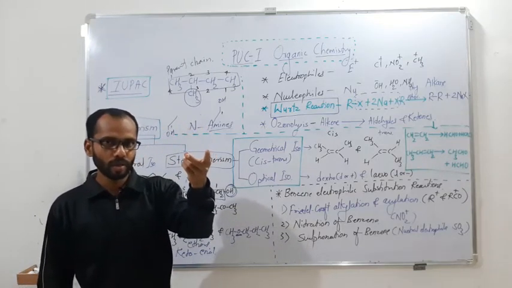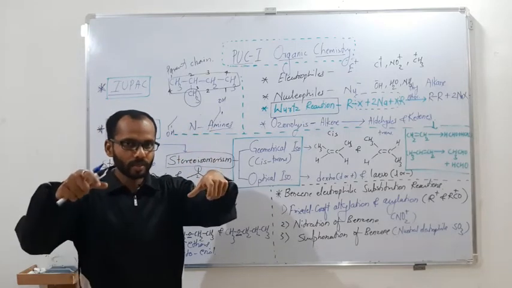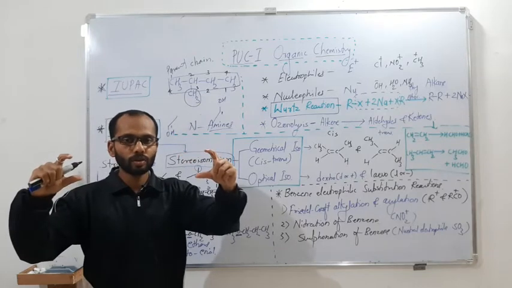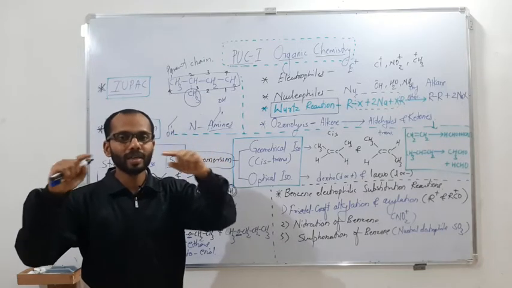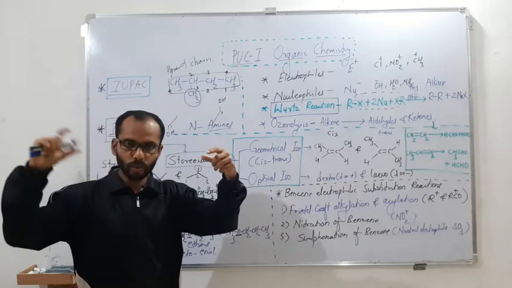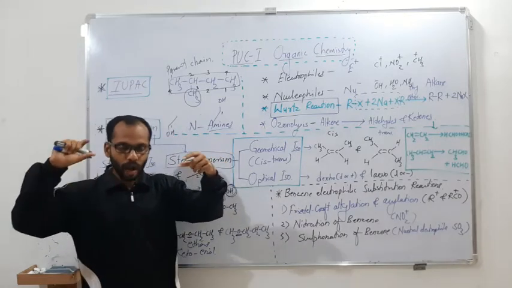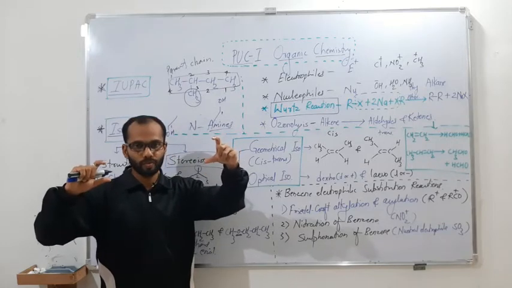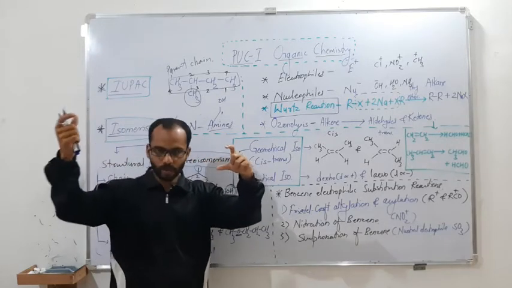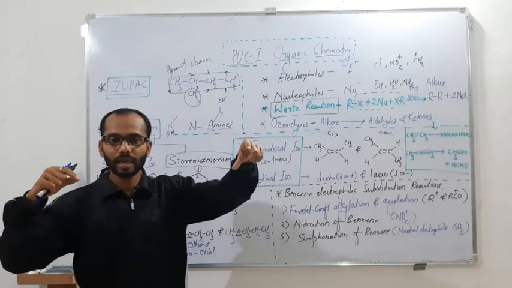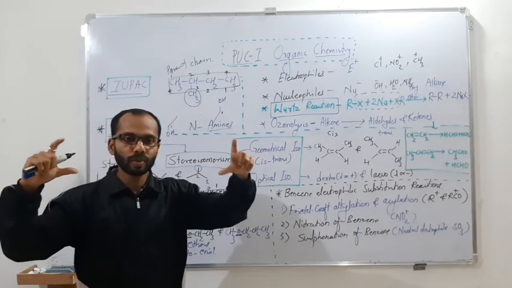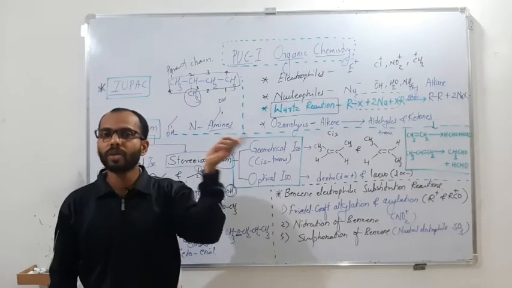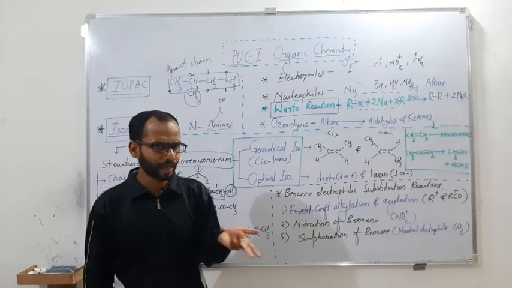And the third: if there is a double bond, two carbons are connected to the double bond, then the doubly bonded carbons should have a minimum of one group in common. Whatever two groups are there on carbon 1, at least one of those groups should be there on carbon 2. Otherwise, if carbon 1 has A and B, and carbon 2 has C and D, then all four groups connected to the doubly bonded carbons are different, and then we cannot have same and different. So one should be in common, at least one. If two are there, well and good.